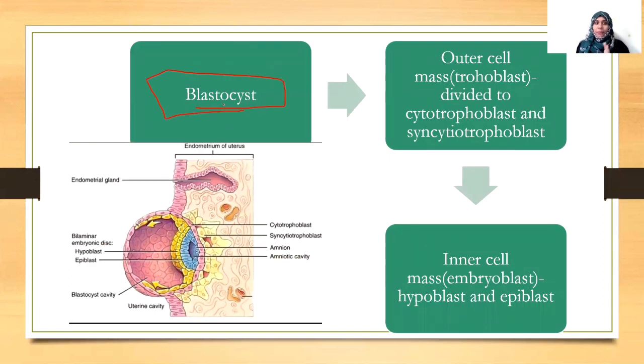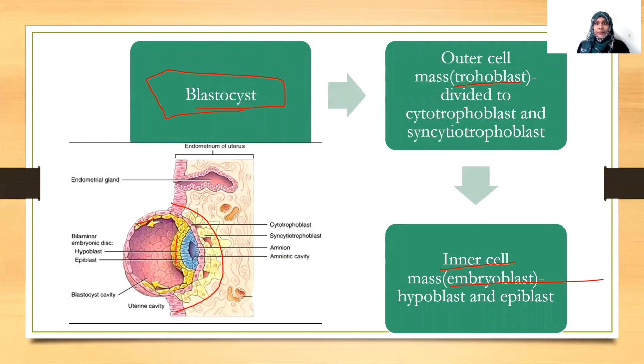Okay. So the blastocyst, when it is getting embedded in the uterine cavity, again there is some differentiation of cells taking place. So we told that the outer cell mass is called the trophoblast, right? And the inner cell mass is called the embryoblast. So this trophoblast and this embryoblast are again getting divided.